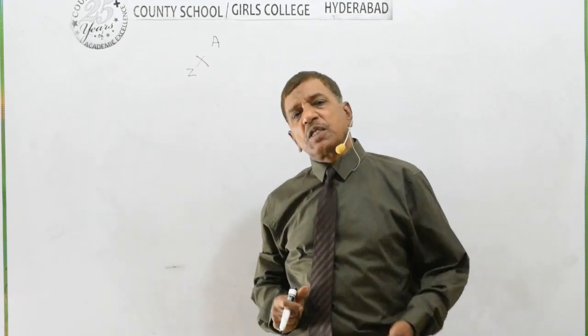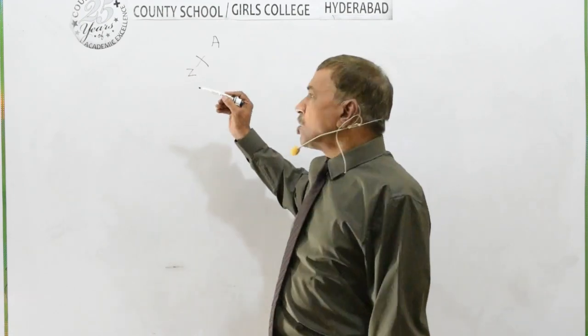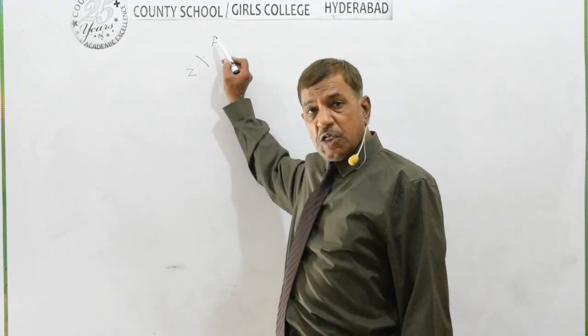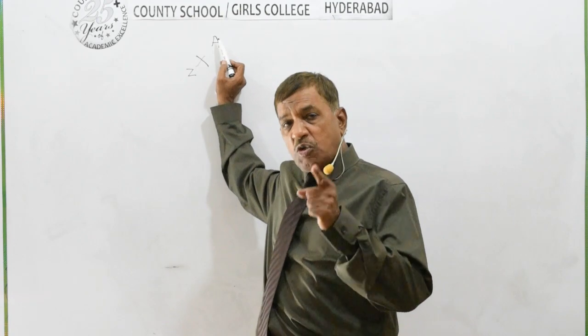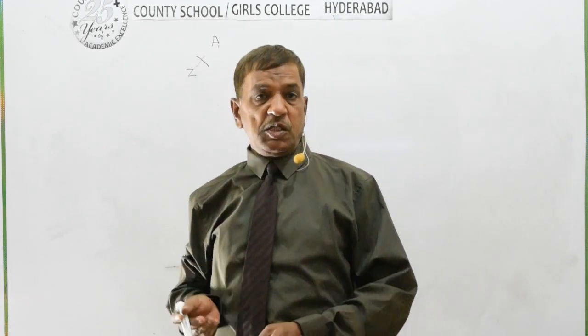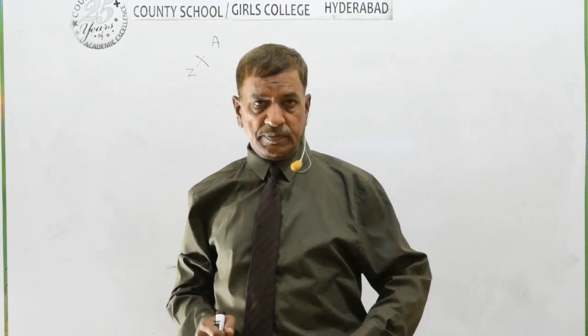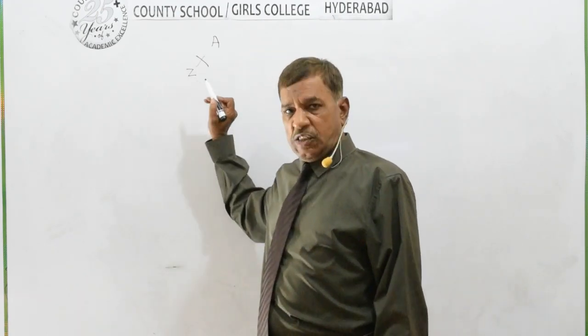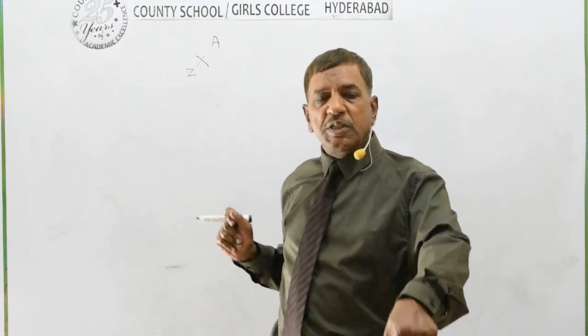This element is represented with atomic mass number and charge number. Now we define what is mass number. Mass number means the total number of nucleons in the nucleus, means neutrons plus protons. And Z means charge number of the nucleus. How many protons are there in the nucleus?